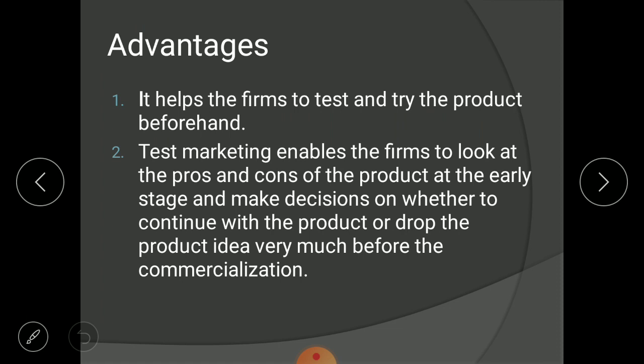That is exactly related with my example of the chalk stick. See, you have launched a colorful chalk stick, but consumers didn't like it. So what you have done, you have modified your product, and you have launched a dust free colored chalk stick. So it will help you to know whether you should commercialize your product or drop the idea of your product.